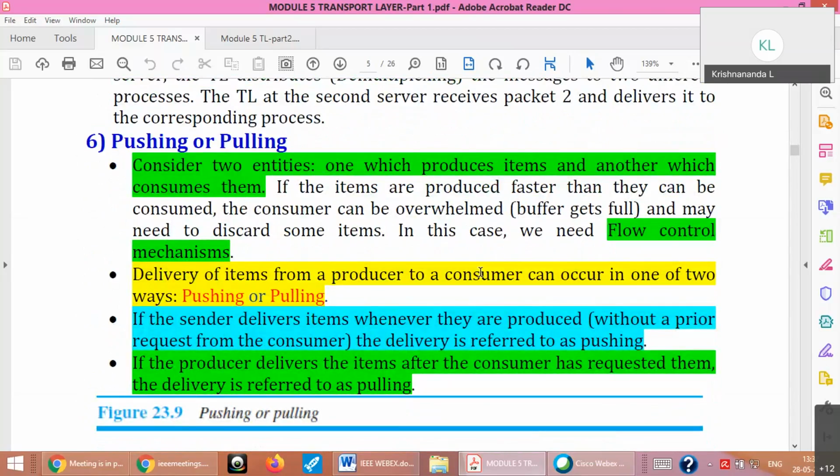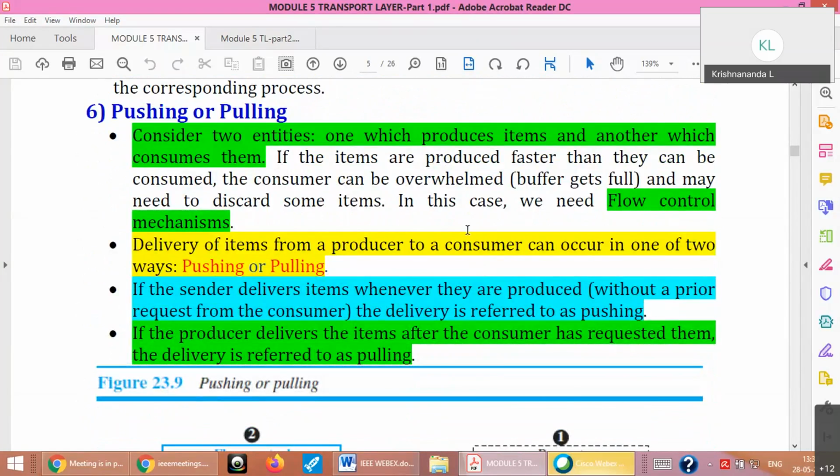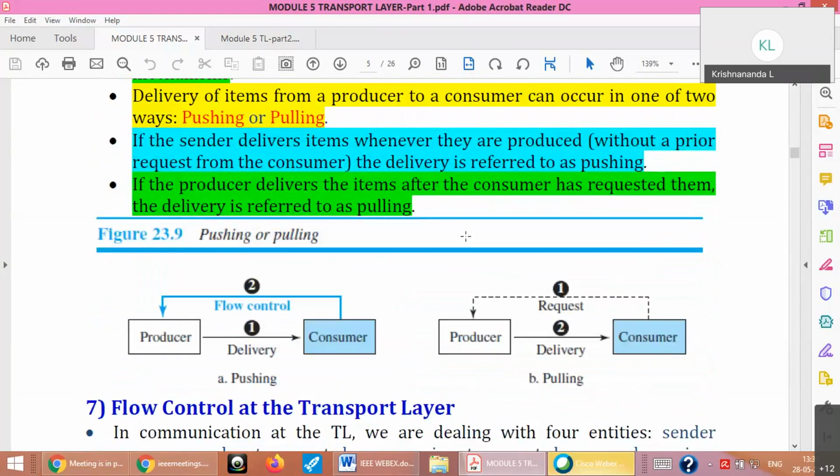A very important concept is pushing and pulling, how the transport layer works in general. Okay, so you can see the diagram easily. And in all these concepts we are, as we said, using client and server. If you have studied OS, you will know these names: producer, consumer. The process which generates data is called the producer. The process which accepts this is called the receiver or consumer. Simple thing. Okay. So the transport layer at the sender side is the producer, and the other side is the consumer.